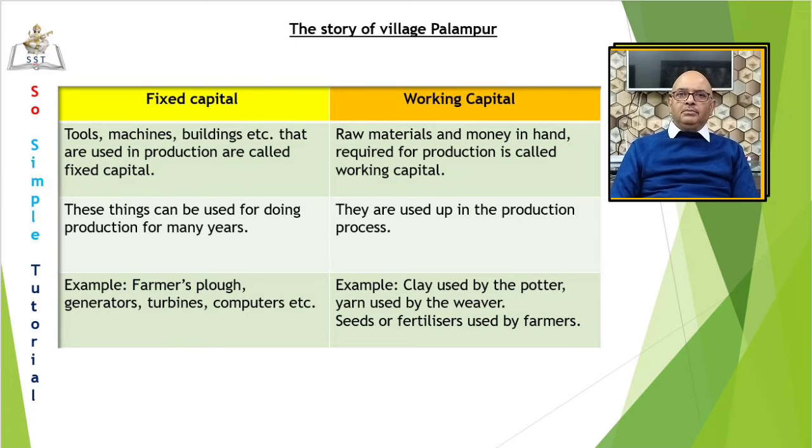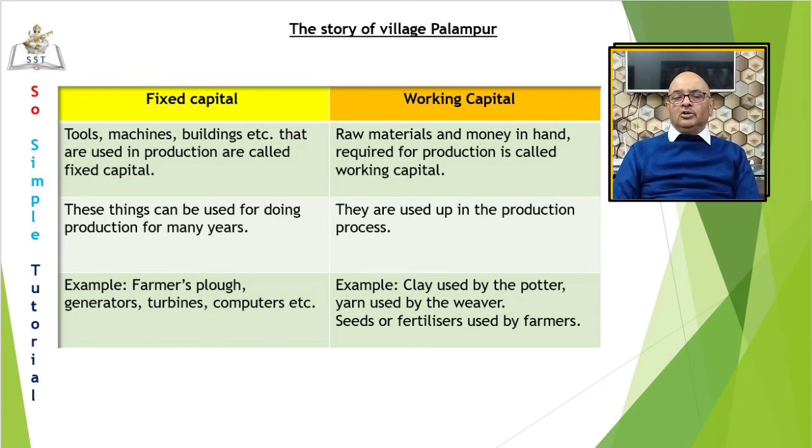Unlike tools, machines, and buildings, these are used up in production. For example, the clay of the potter or the yarn used by the weaver is gone. There exists no more to be used again. The money that was used for buying pesticides has gone with the crop.